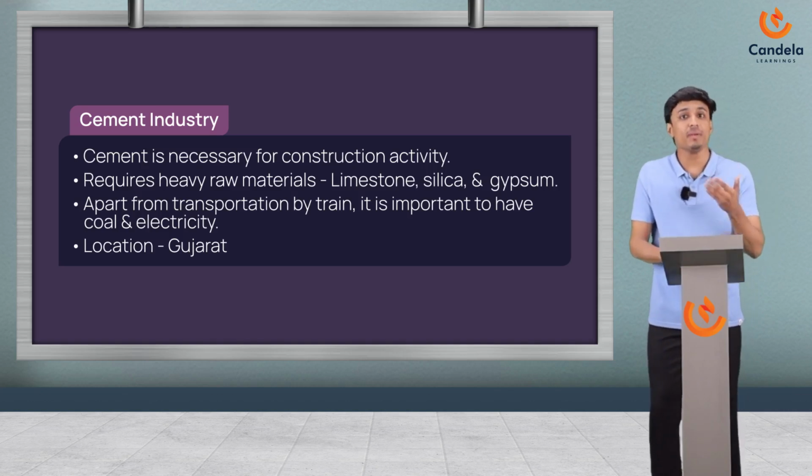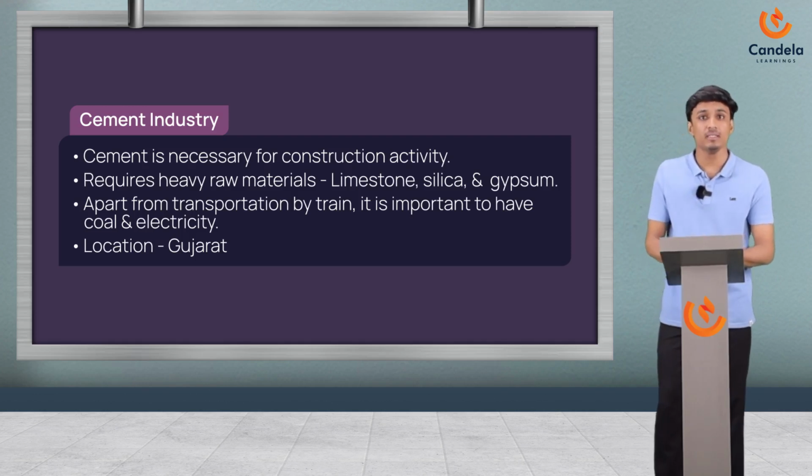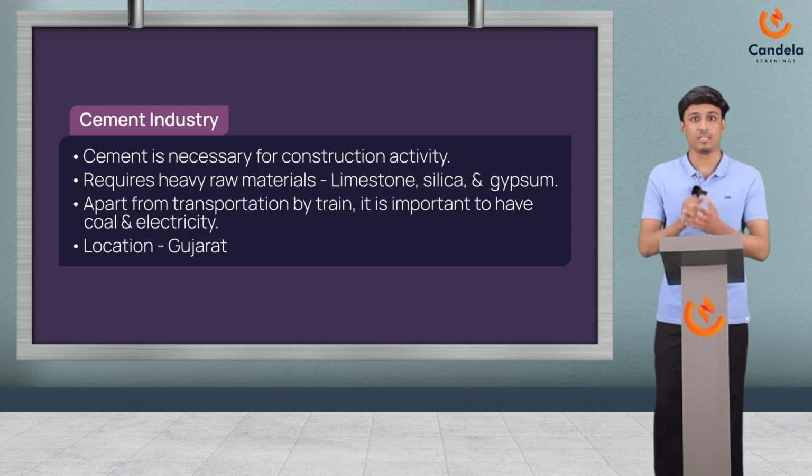Now the last point, location. Gujarat is home to many cement industry plants, and these plants are positioned in such a way that they can access the markets in the Gulf nations. Okay? So next we have to discuss the chemical and fertilizer industry.